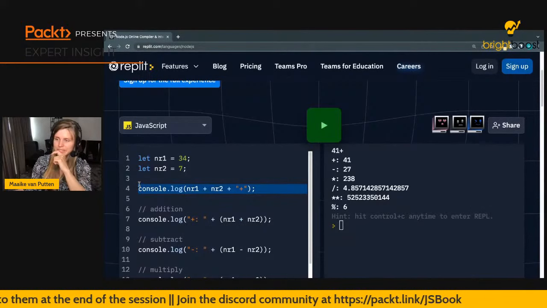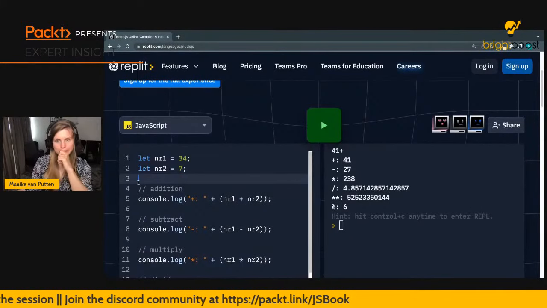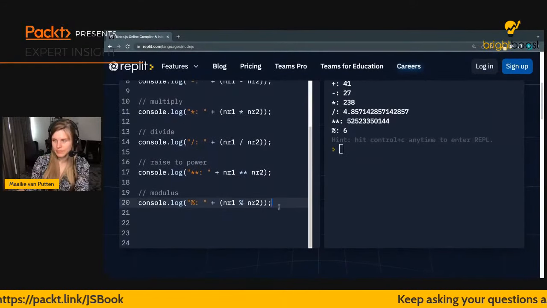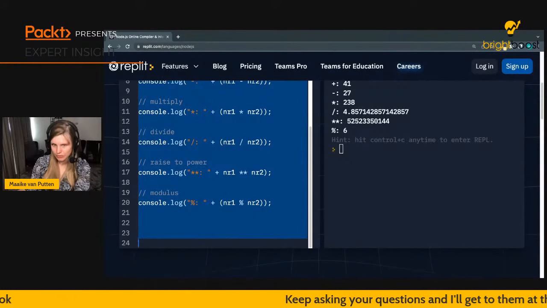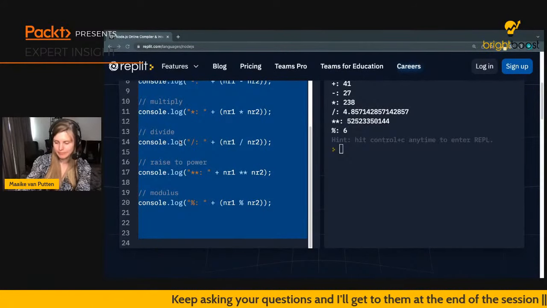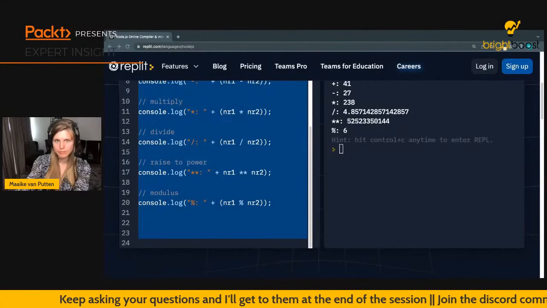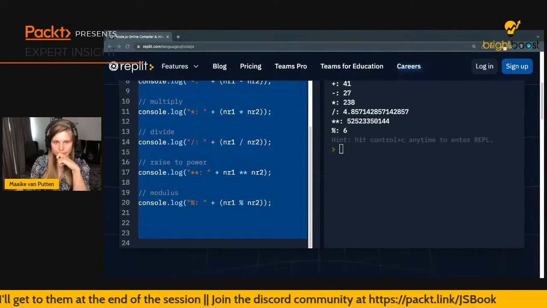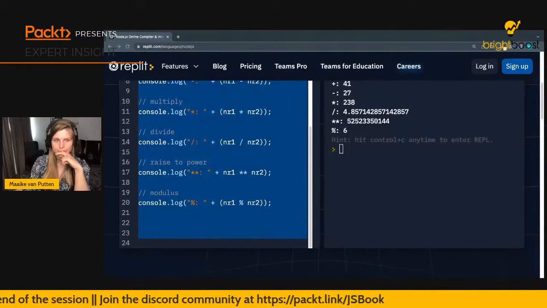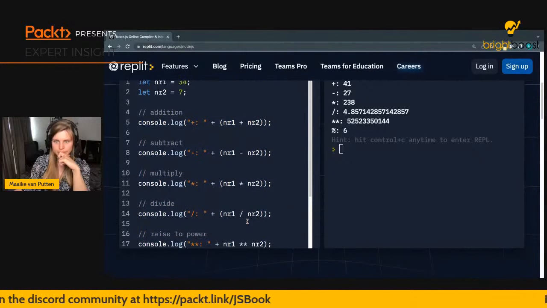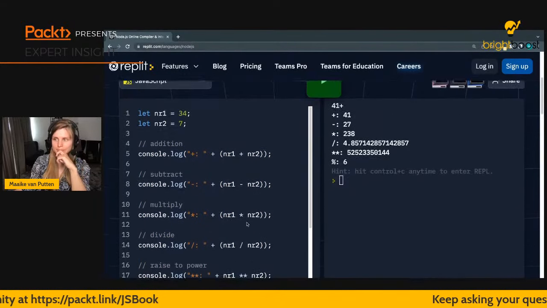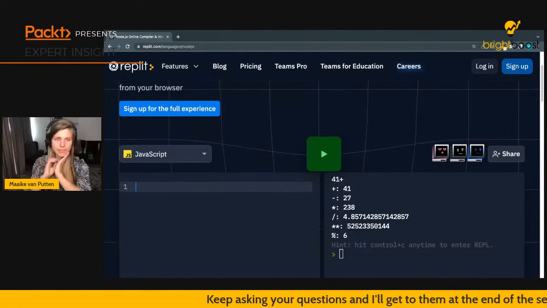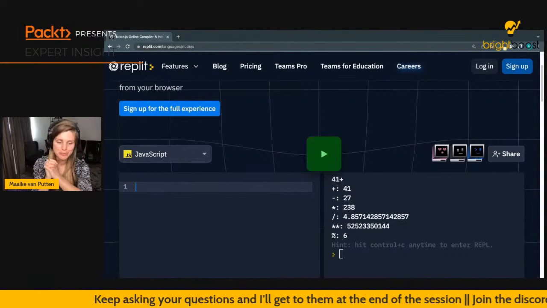Does this raise any other questions at this point? If not, then I'm going to be copying all this over again. Good. So these were only parts of all the operators we're having.